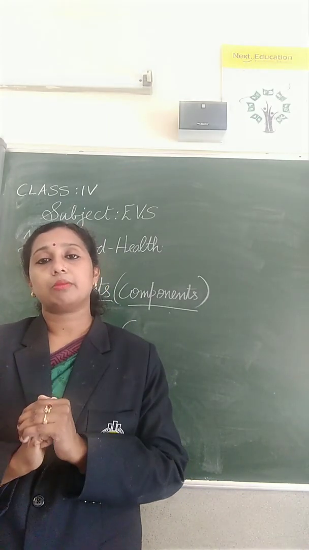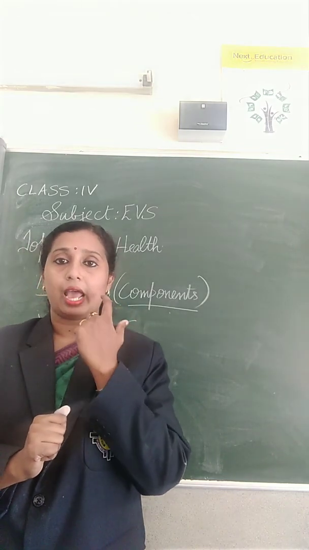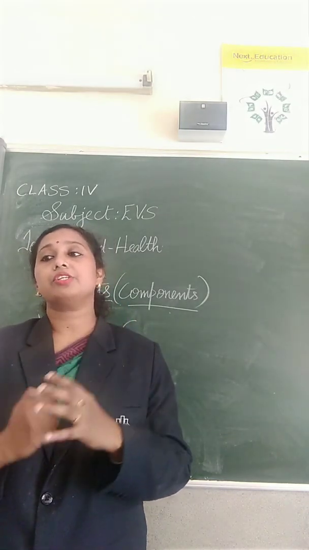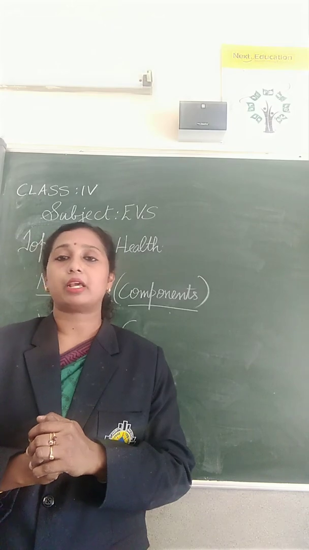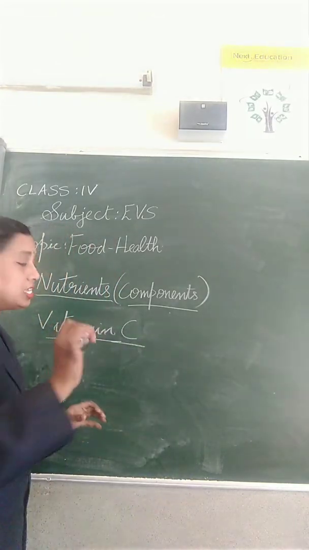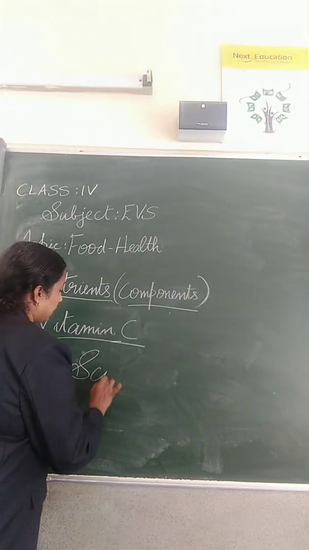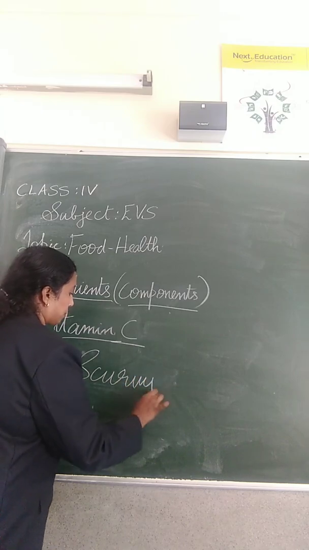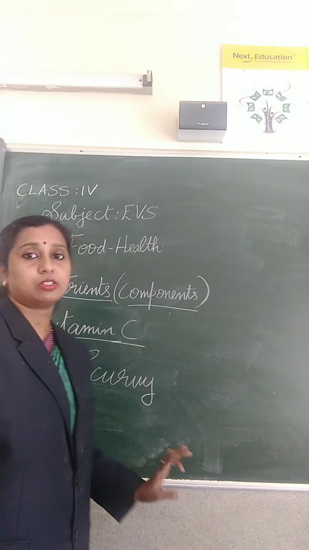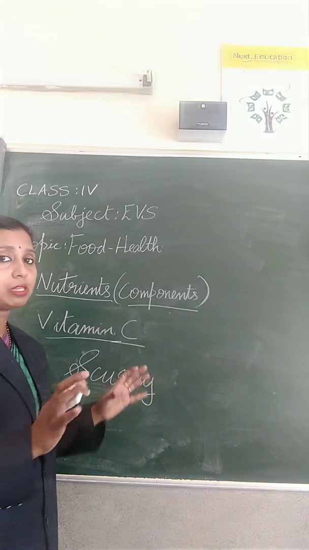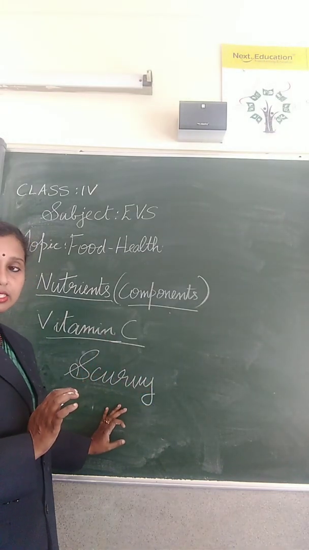The use of vitamin C is to protect our teeth and our gums, and the deficiency of vitamin C may cause a disease known as scurvy.